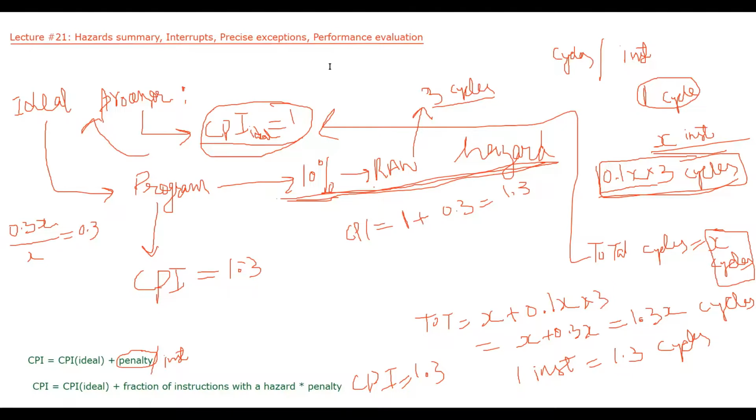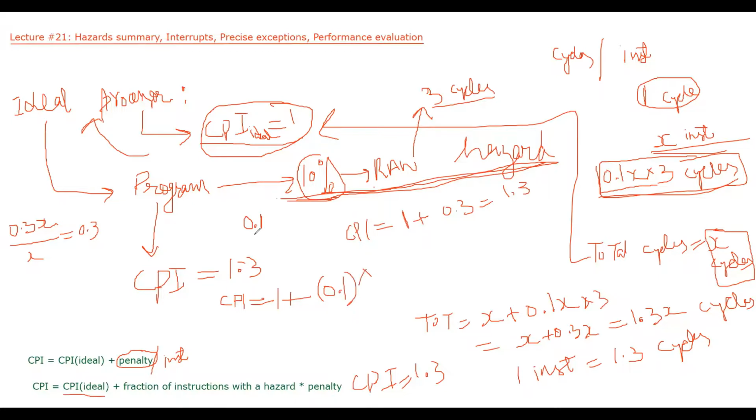So now let's use this equation. What will be CPI? CPI will be equal to CPI idle. What is CPI idle? CPI idle is 1 plus fraction of instructions with a hazard. So what is the total fraction? Total fraction is 10%, or we can write 0.1.